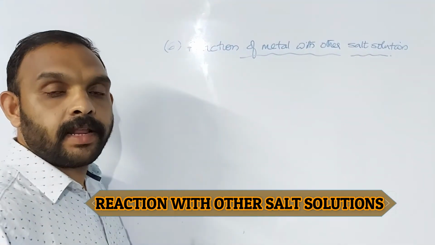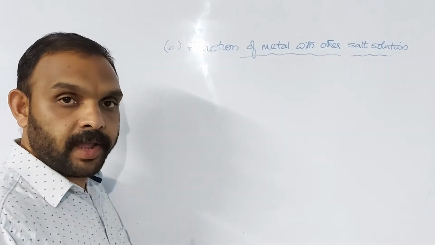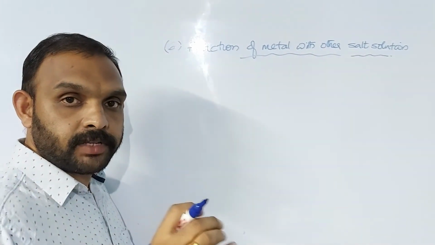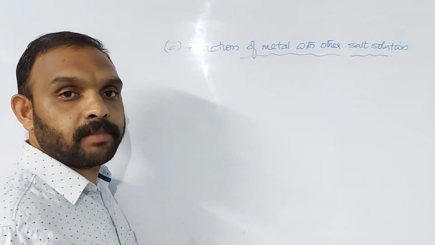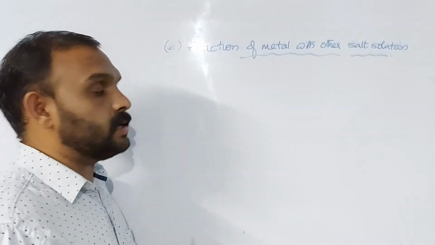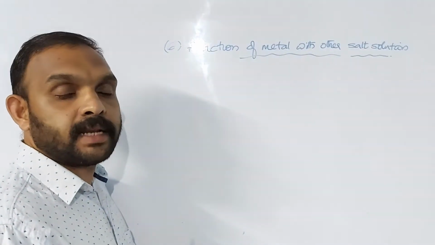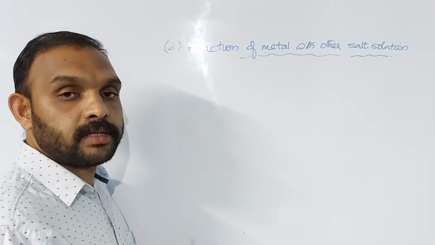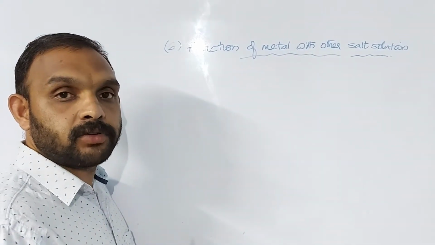We have already learned the displacement reaction. What is a displacement reaction? The reaction in which a more reactive metal displaces a less reactive metal from its salt solution is called a displacement reaction. So this is also known as a metal displacement reaction.